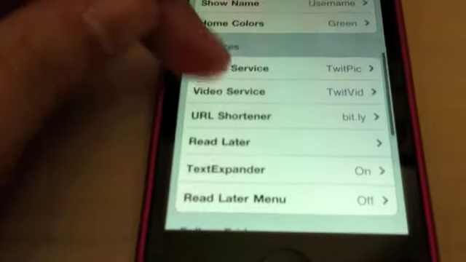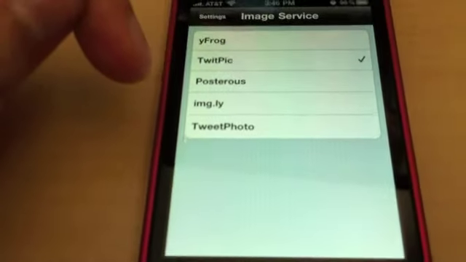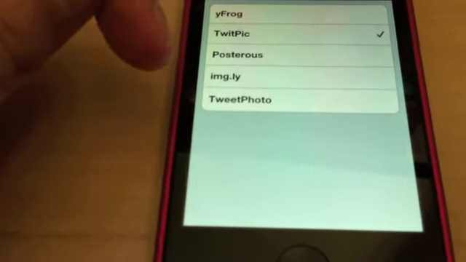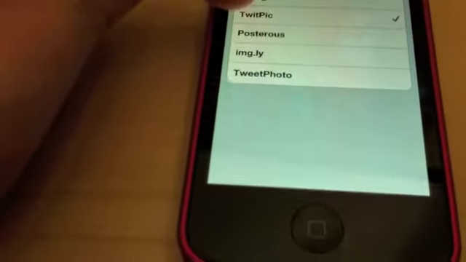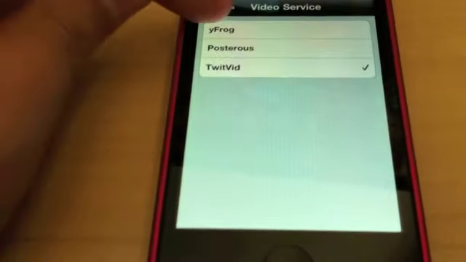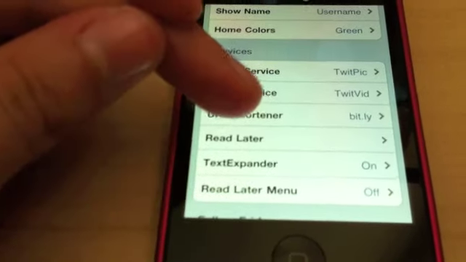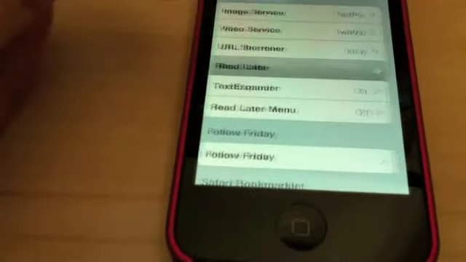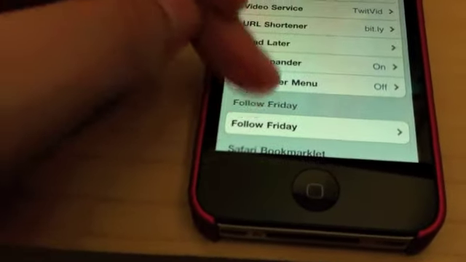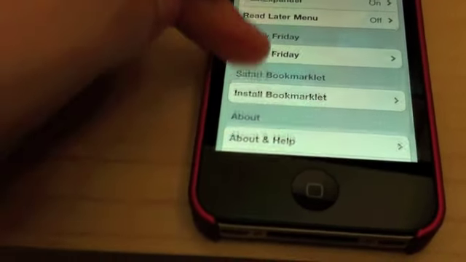Back into settings. Services. Image, you can pick between YFrog, TwitPic, Posterous, Image.ly, and Tweet Photo. Same thing for video, pick between a couple. URL shortener, same thing. Read later, I believe Instapaper, and Read It Later. Read later menus, you can turn those on and off.